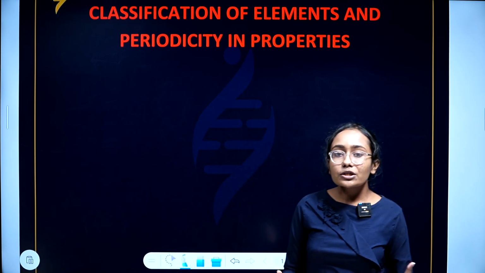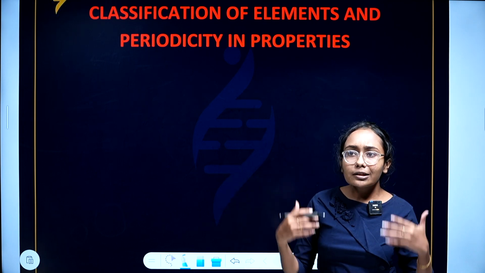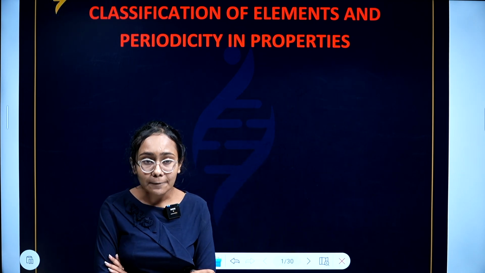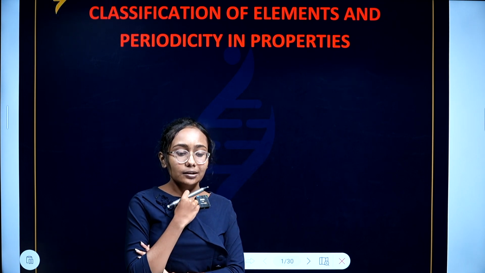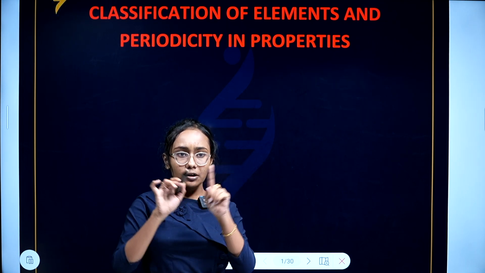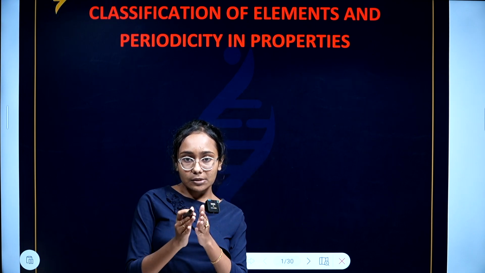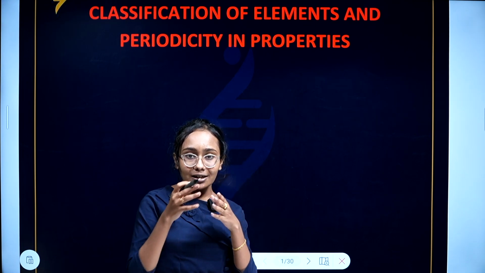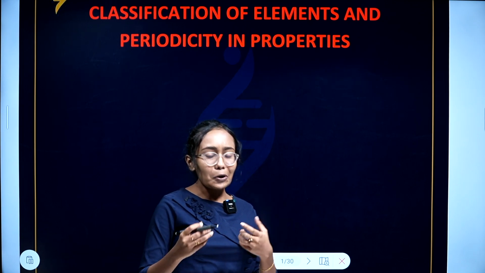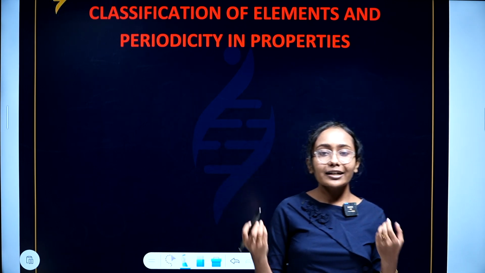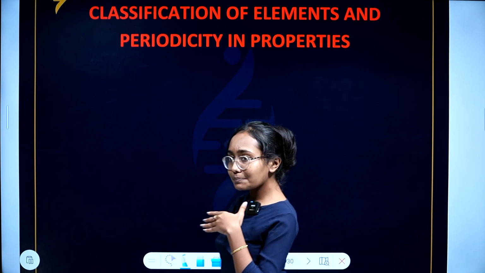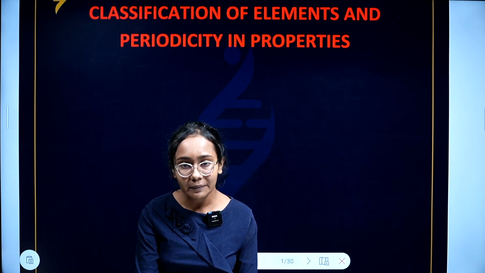You'll be studying chemistry from class 8. Probably in my case, I started studying chemistry from class 8. And during those days in class 8 and 9, chemistry, physics and biology were entirely one textbook. The first part was physics, the second part chemistry, and the third part biology. I don't know in your case, whether you have different textbooks or a single textbook. Okay, that was my step into the world of chemistry.